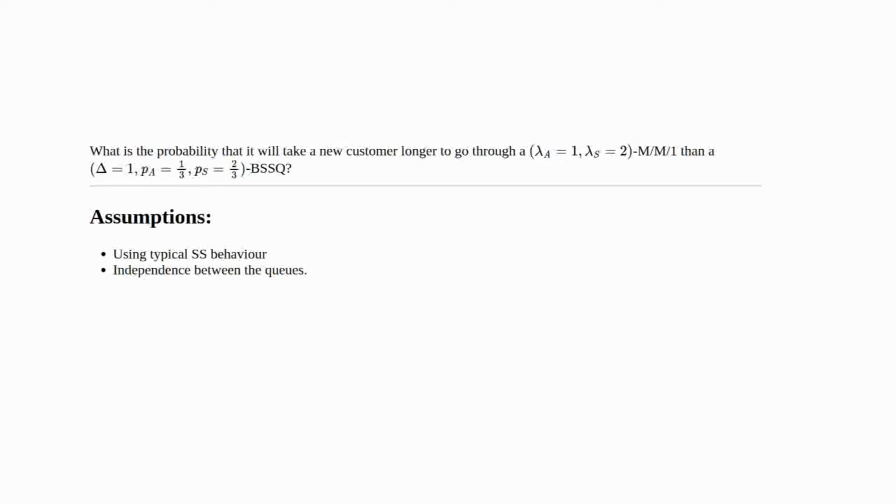Well, we're not told the exact setting, but for proper comparison, it would be natural to assume steady state of both queues. It would also be natural to assume independence between the queues, so we're not biasing or trying to make one behave in a certain way compared to the other. If we weren't told anything else, those would be the assumptions we would always take.